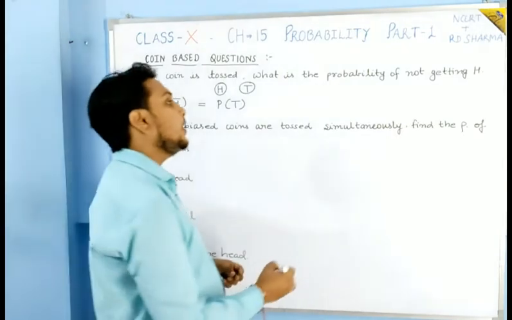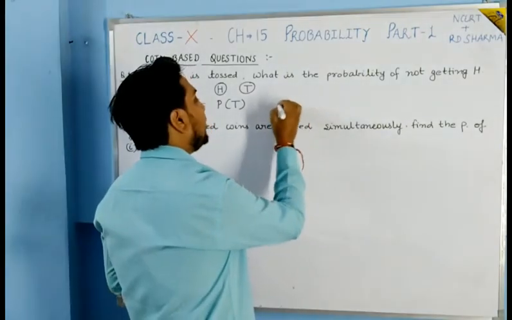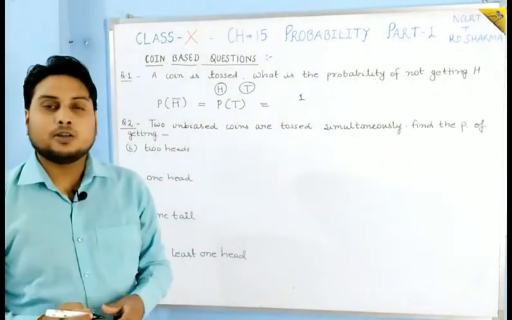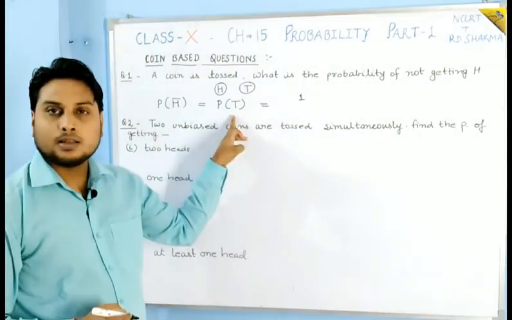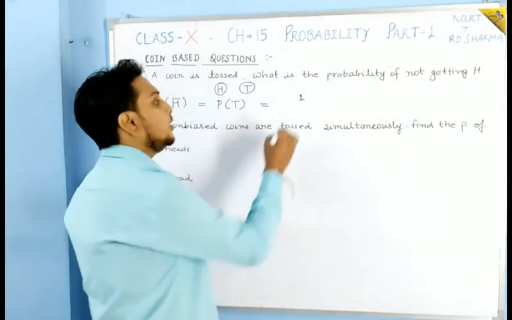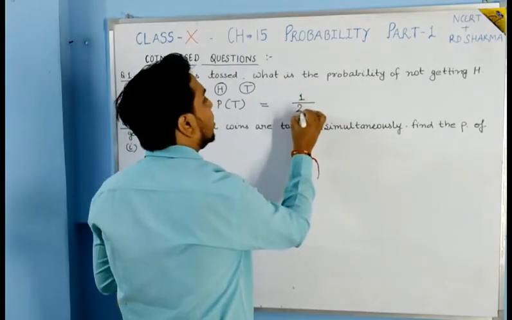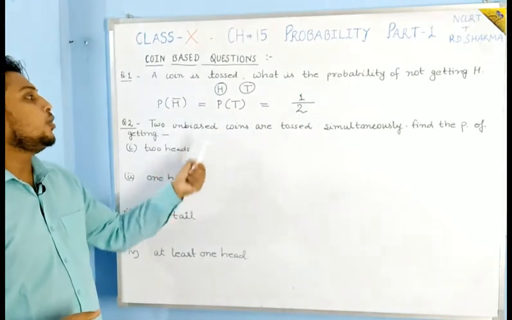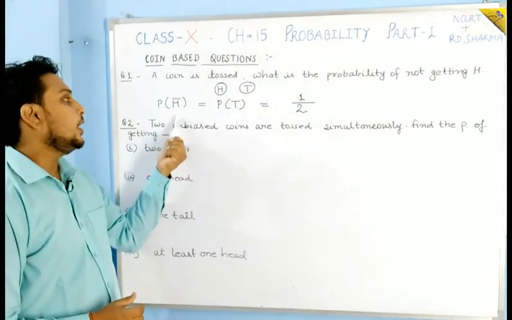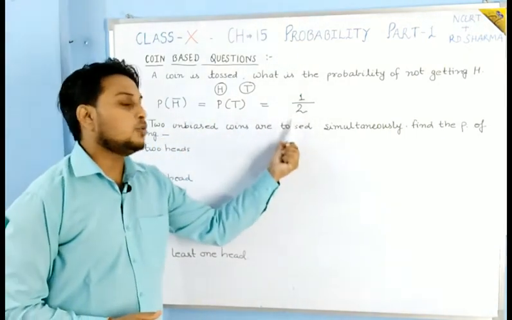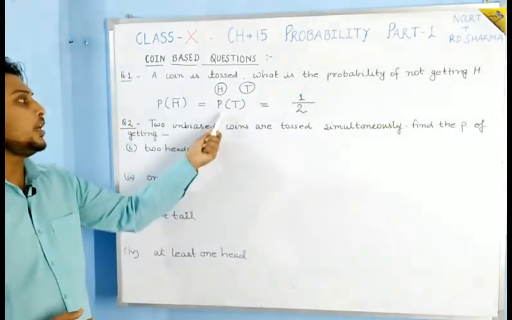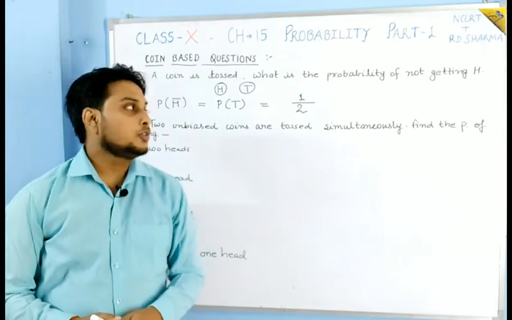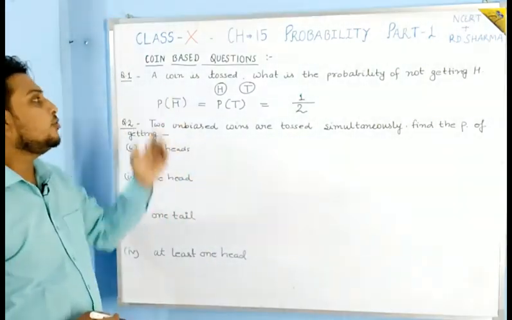Okay, so here in our favorable outcome, the number of favorable outcomes is what? 1, that is tail. Okay, and the number of total outcomes is what? 2. So here you can say that the probability of getting not head is 1 by 2, or you can say the probability of getting tail is 1 by 2. Okay, so this is how you can solve this type of question.